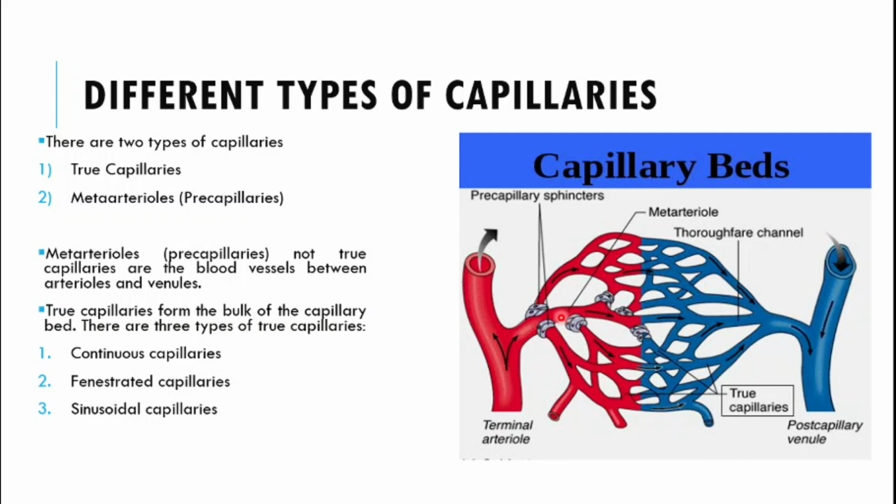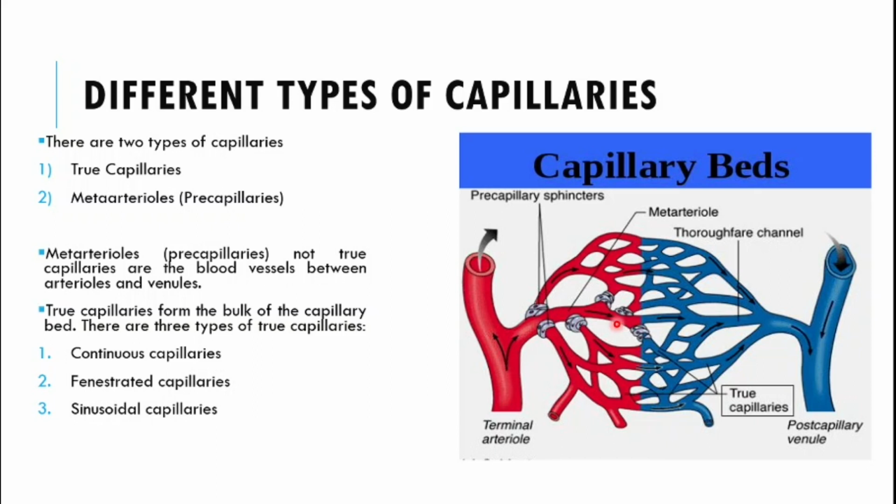The reason we do not call these blood vessels capillaries is because they resemble the structure of the arterioles. So therefore they are known as the meta-arterioles.